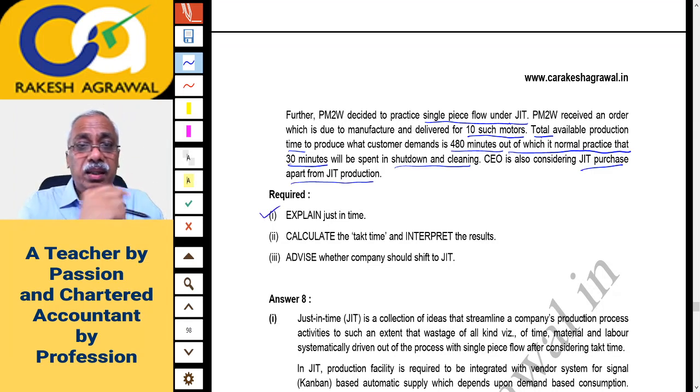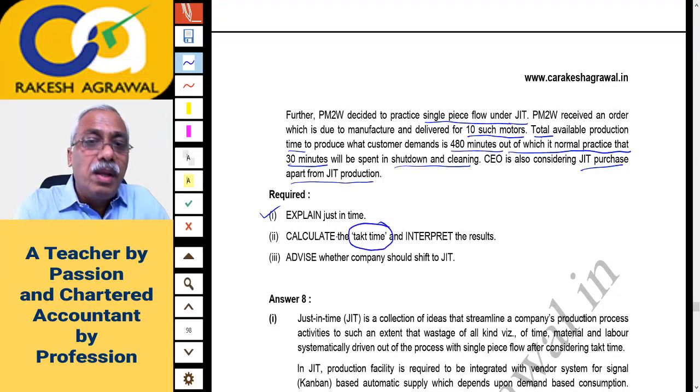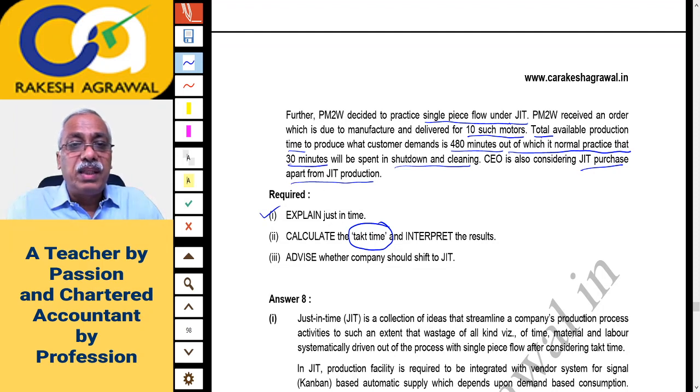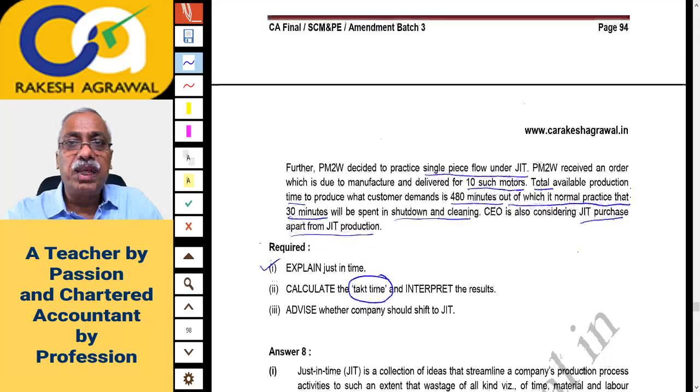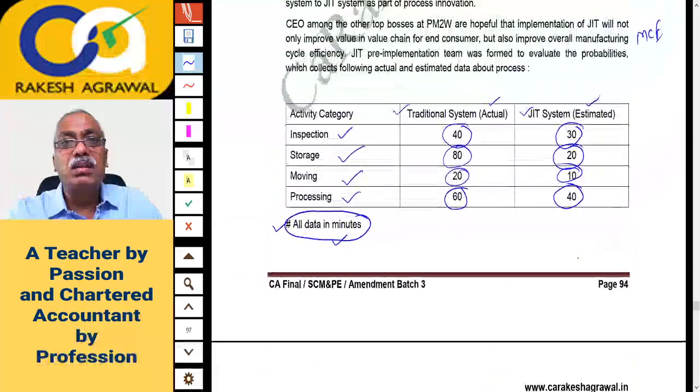Then calculate the takt time and interpret the result. This is something new. I'll discuss takt time. And then third is advise whether the company should shift to JIT. Based on the data given above, one has to shift to JIT because you are saving a lot of time. And there is not much data available in the question.